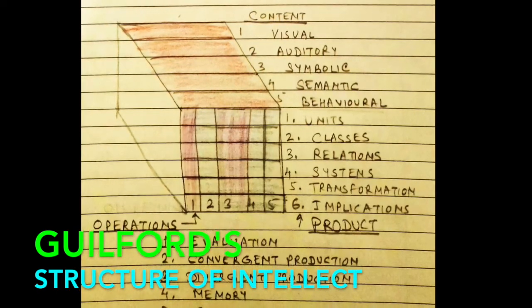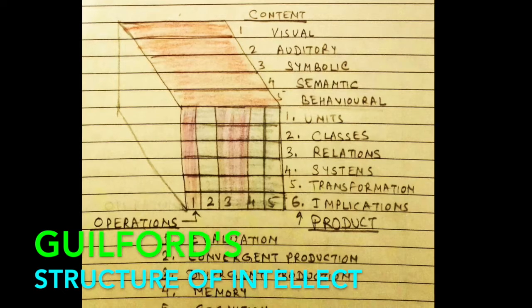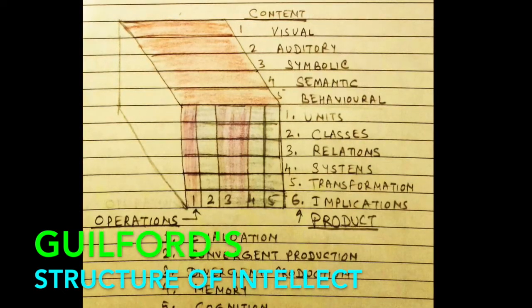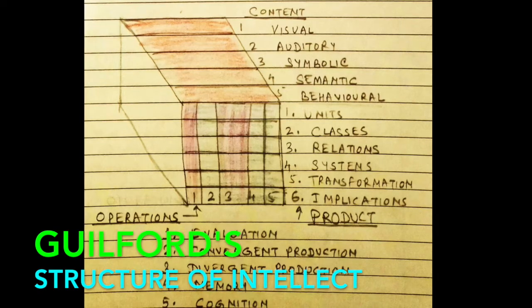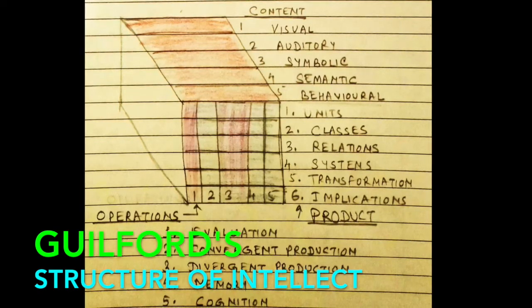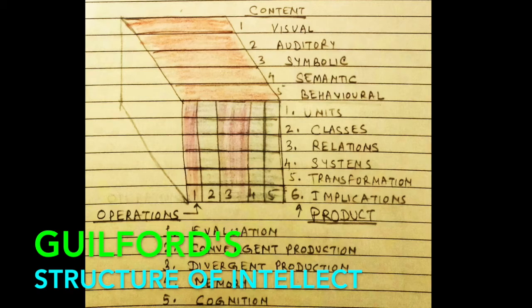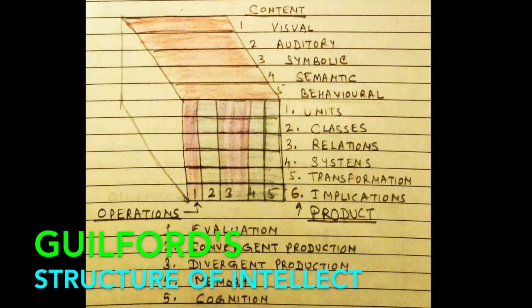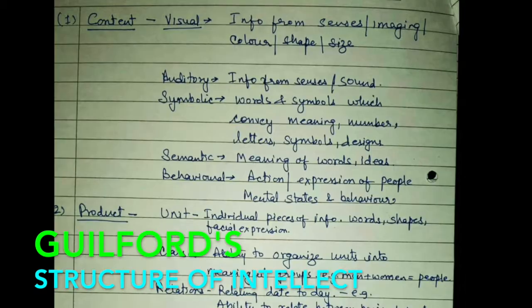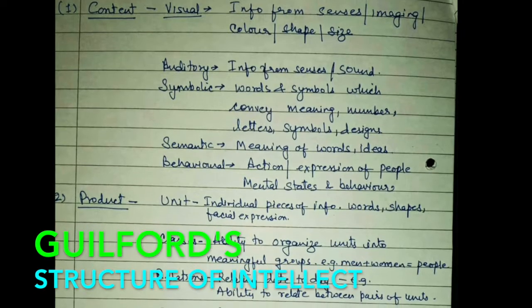We will take all the factors one by one. 5 multiplied by 6 multiplied by 6, so a total of 150 skill areas is what Guilford is talking about. With these 150 skill areas he wanted to separate creativity and these skills from the IQ.